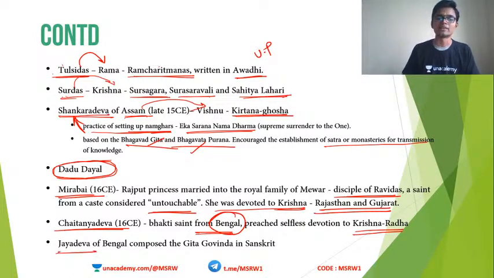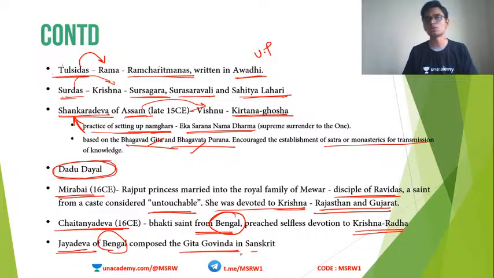Jayadeva, the last one, also from Bengal, composed the Gita Govinda in Sanskrit. Gita Govinda, also known as Ashtapadi, was composed by Jayadeva in Sanskrit. He was also a Bhakti saint. And Gita Govinda is a very famous treatise that is used by most contemporary musicians regarding the Kirtanas and all.